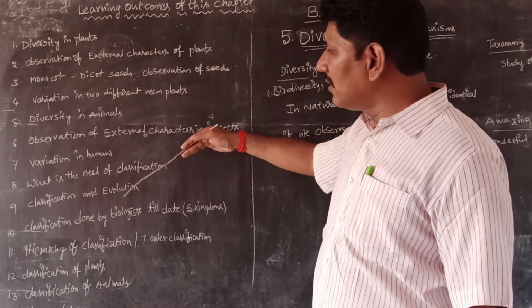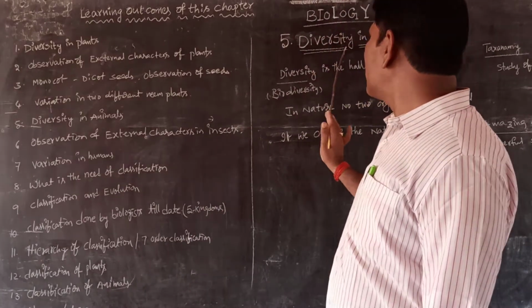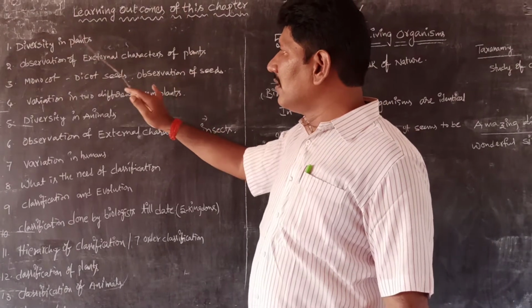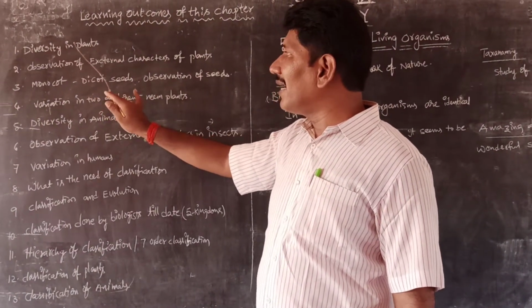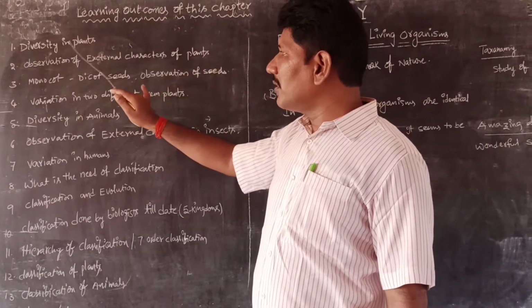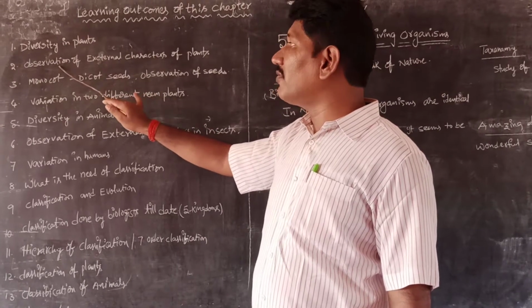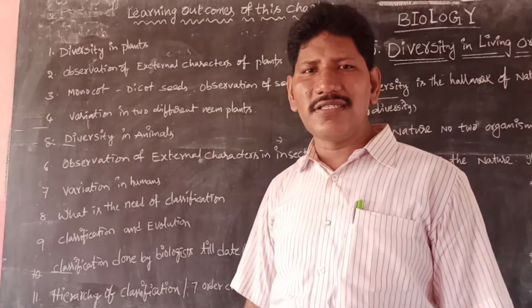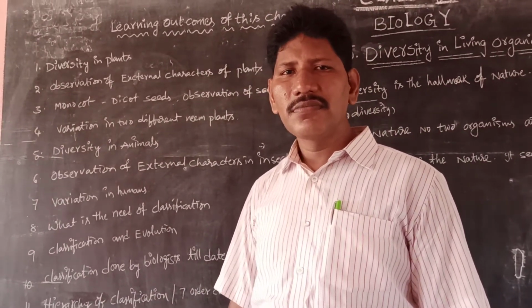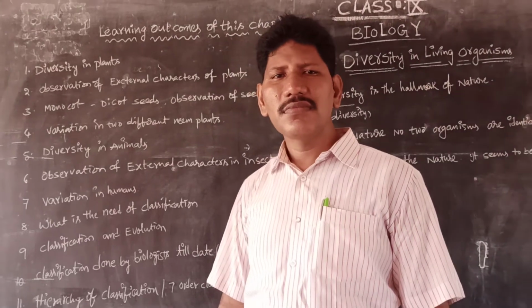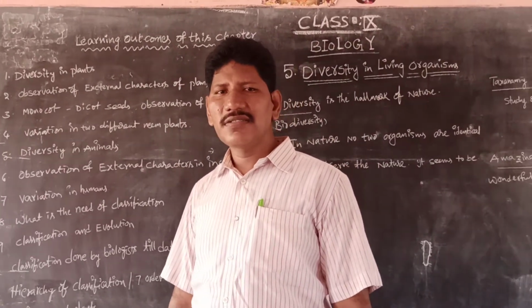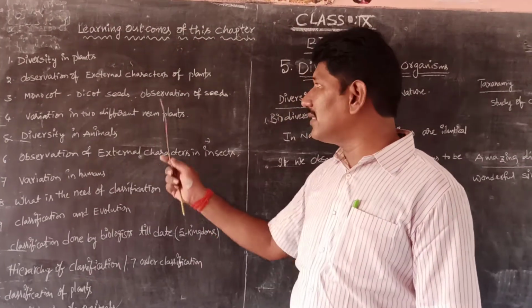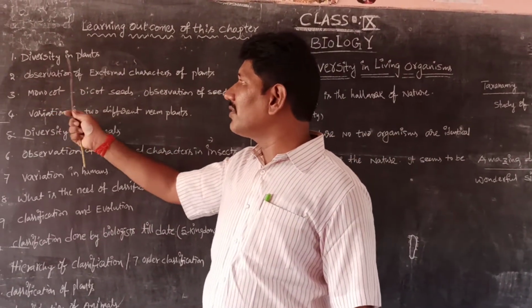These are the coming subtopics which are coming to the diversity in living organisms. So what are the learning objectives of this chapter? First of all, what is meant by diversity in plants? Apart from that, we can go to the observation of some external characters of plants. Observation of external characters in the sense, for example, flowers or stem or branches or leaves. So while we are observing the external characters, we can understand the diversity in plants.